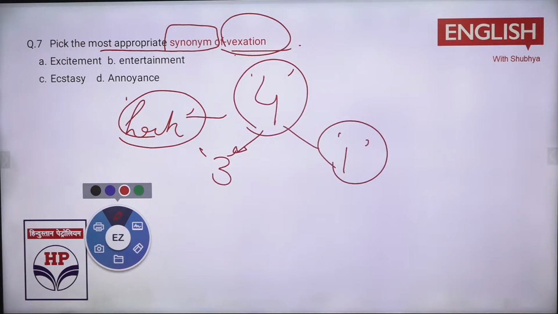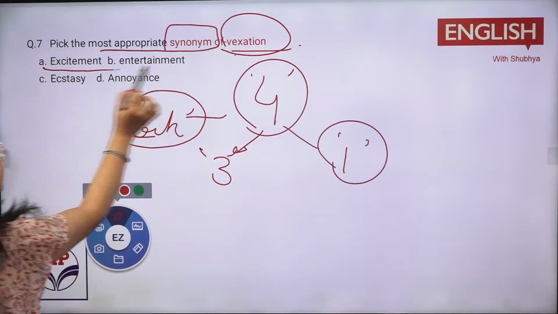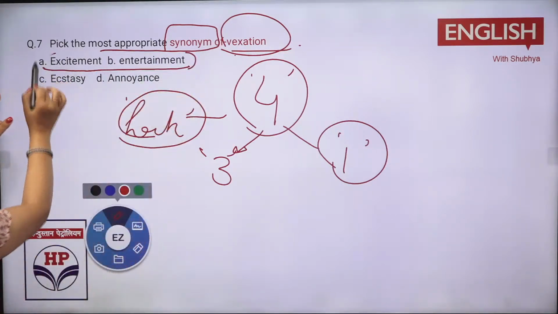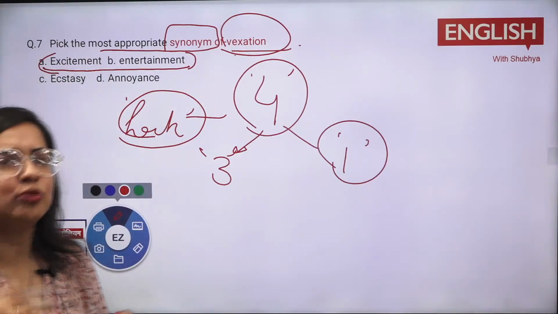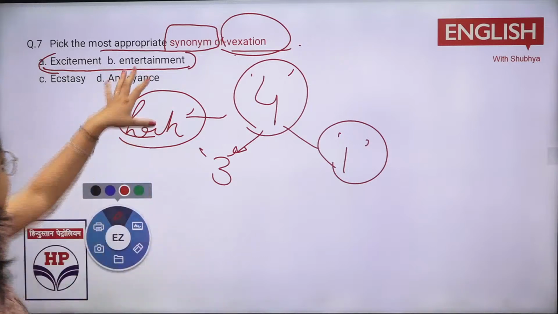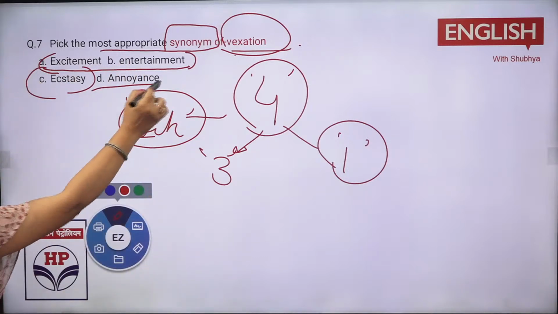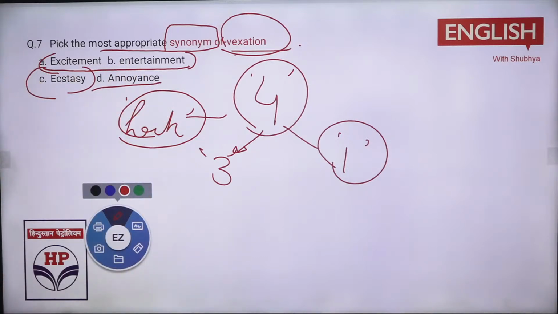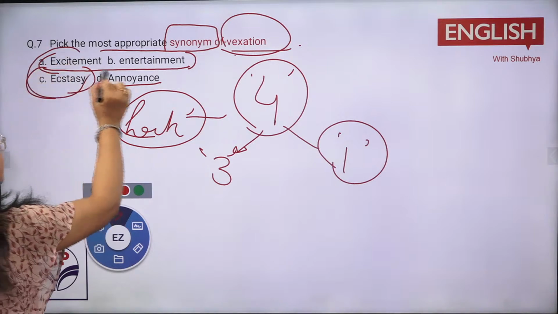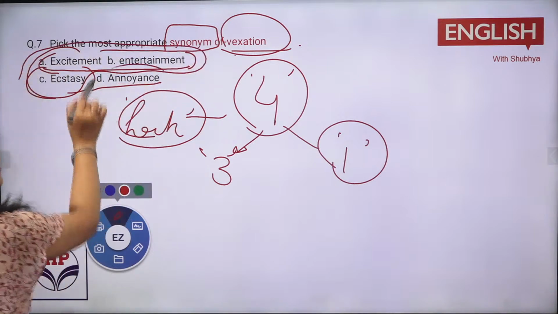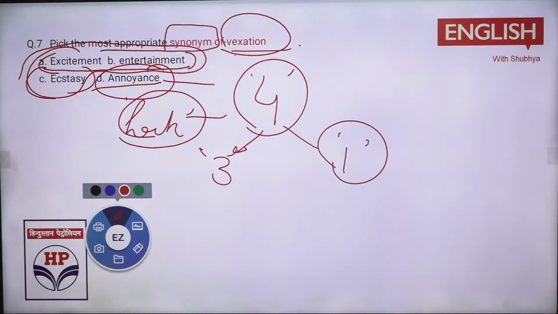So in case you don't have an idea. Now tell me if someone is aware, like what is now excitement, entertainment. अभी एक जैसा लग रहा है ना? Excitement होना बहुत खुशी होना, entertainment भी खुशी के लिए आता है, some kind of happiness, right? Now and there is annoyance. Now you tell me, what you find an idea? D option, D option, D option, right? Everyone is there. So these 3, they are giving us a similar meaning. This is the only word which is giving us a different meaning, and that is true.